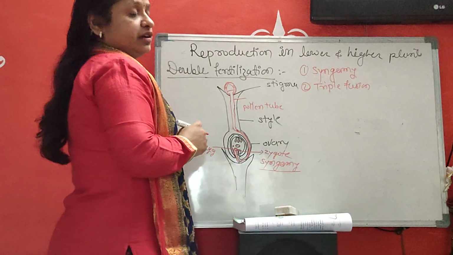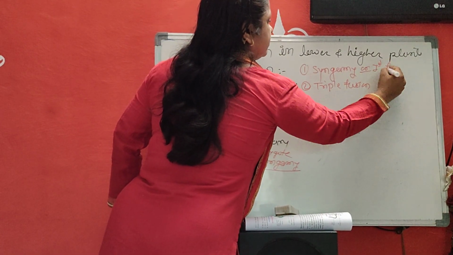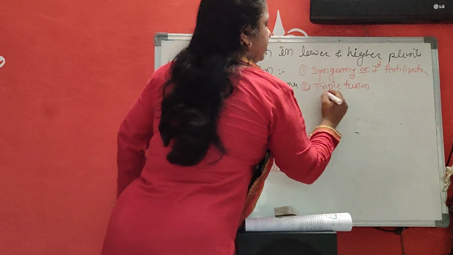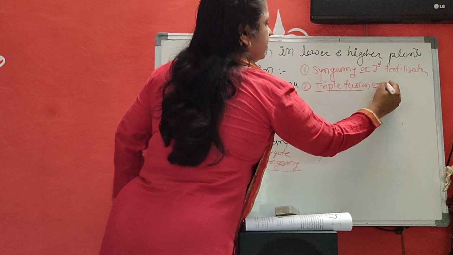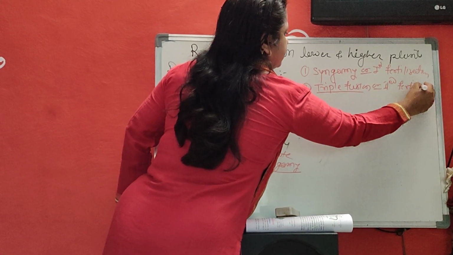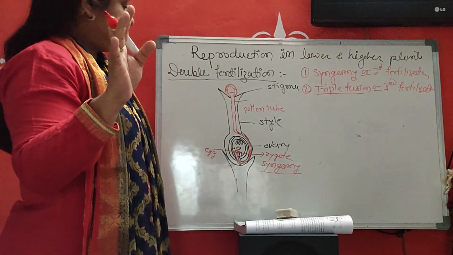Okay, triple fusion. This is syngamy or first fertilization, and triple fusion or second fertilization. Understood?